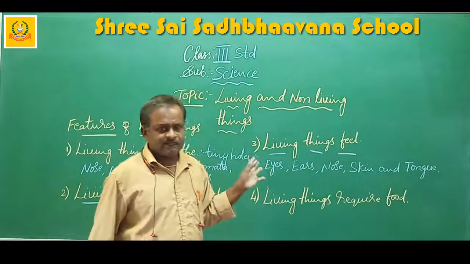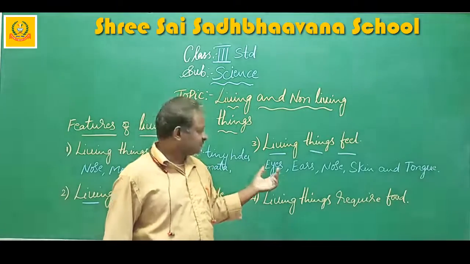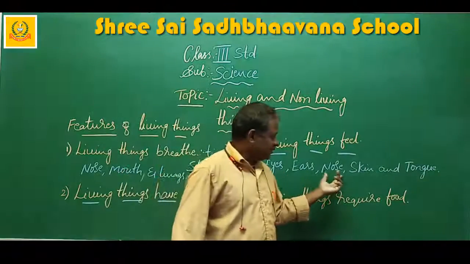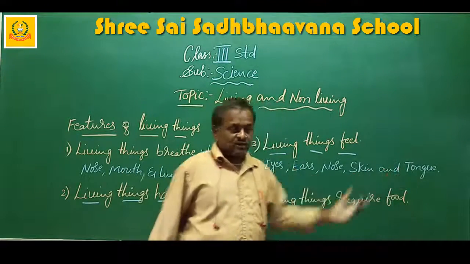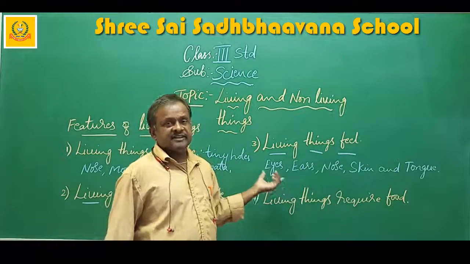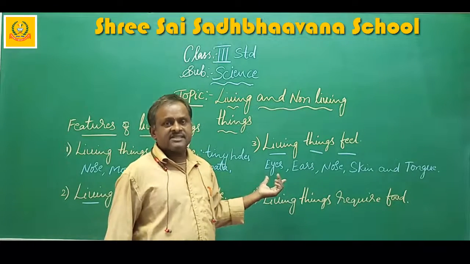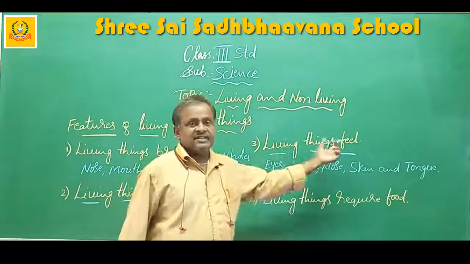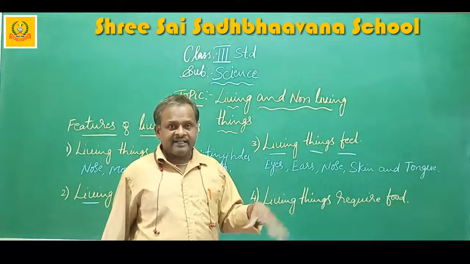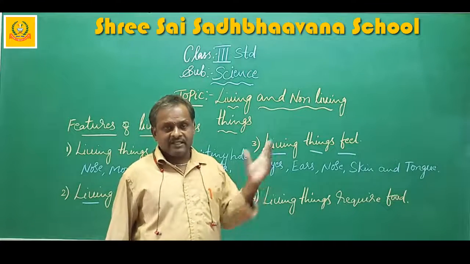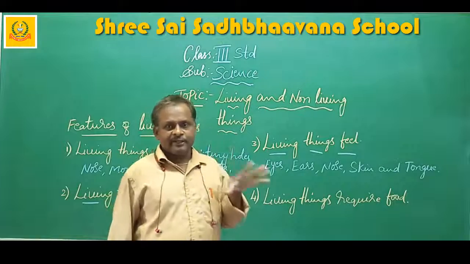You have already studied this in second standard itself, I think. Which are the five sense organs? Eyes, ears, nose, skin, and tongue. So by using these, we will feel. That means living things feel. You have to repeat along with me. Living things feel. Then you will learn it by heart. If you repeat along with me, then it is easy for your memory.